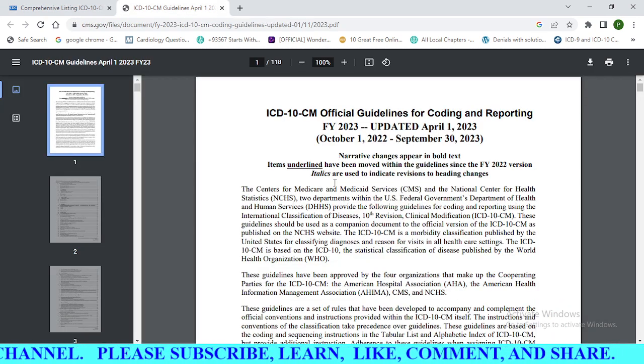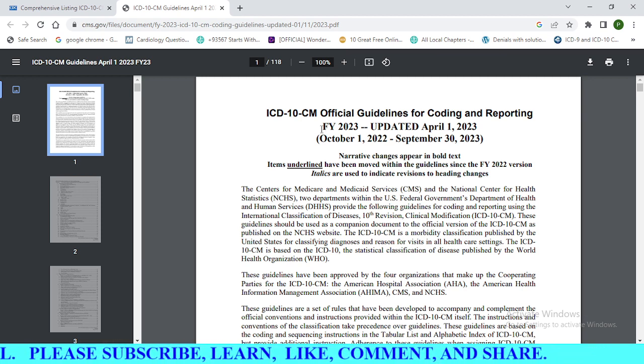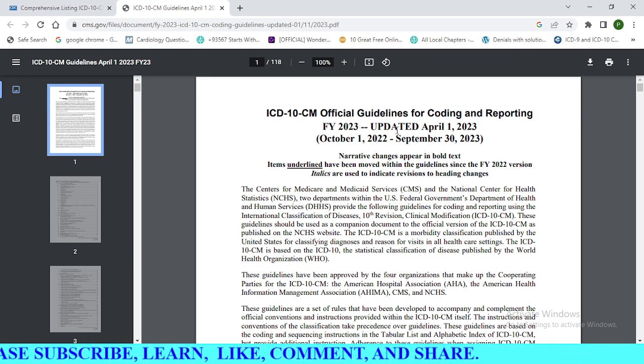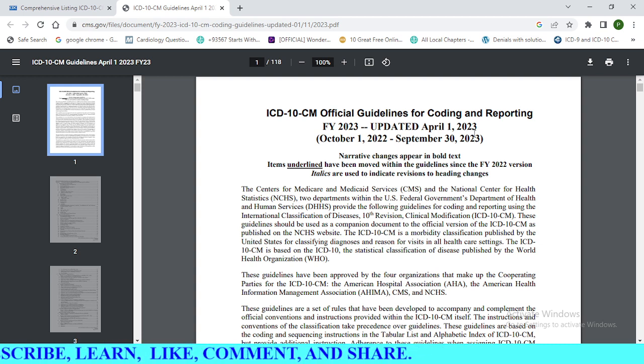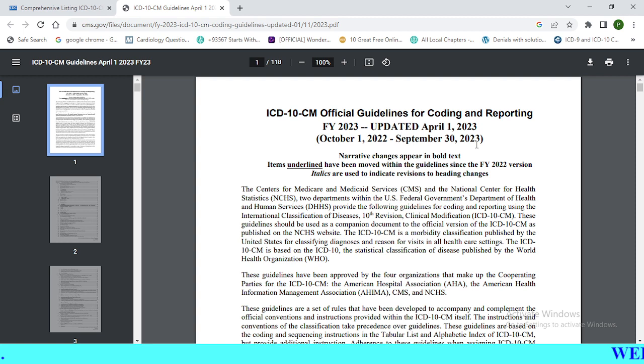If we check the guidelines, here they have mentioned financial year 2023 updated April 1, 2023. So every year we are going to have two updates. First one is in April, second one is in October. But we will use these guidelines from October 1, 2022 to September 30, 2023. Mostly there are no changes. Most of the changes are in the 19th chapter, 20th chapter and 21st chapter. Those we are going to learn clearly now.